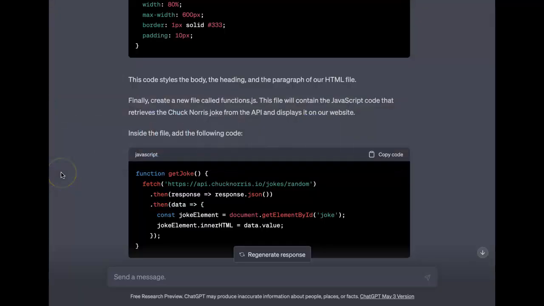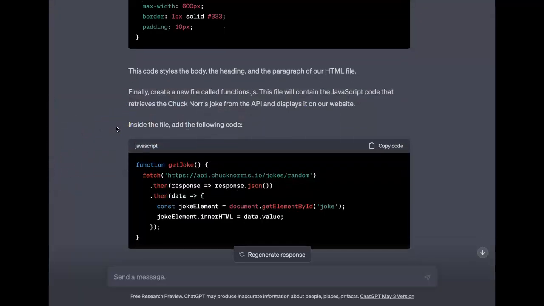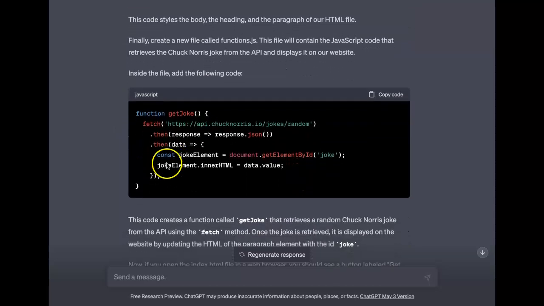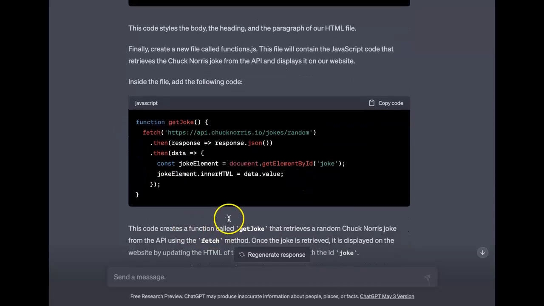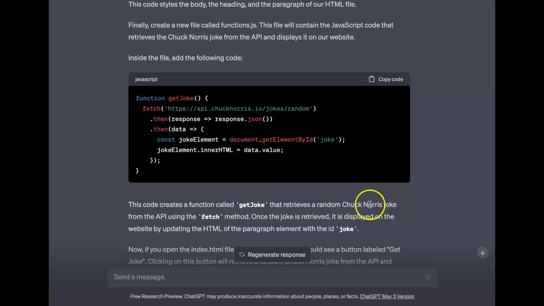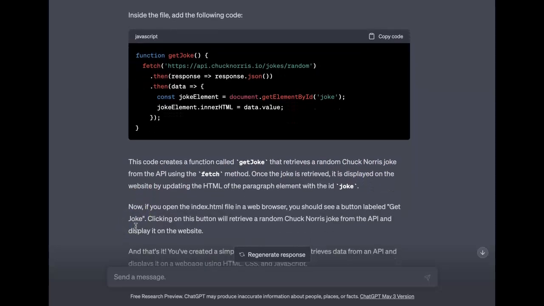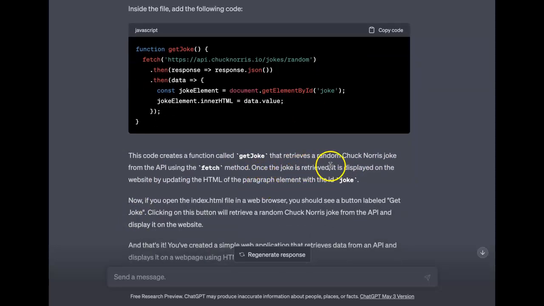Let me go back and see what ChatGPT is saying. So we added the code. This code creates a function called getJoke that retrieves a random Chuck Norris joke from the API using the fetch method. Once the joke is retrieved, it is displayed on the website by updating the HTML of the paragraph element with the ID joke. So as we said, get element by ID.